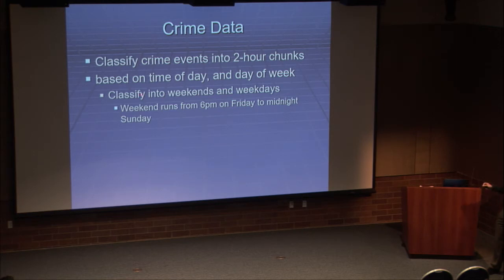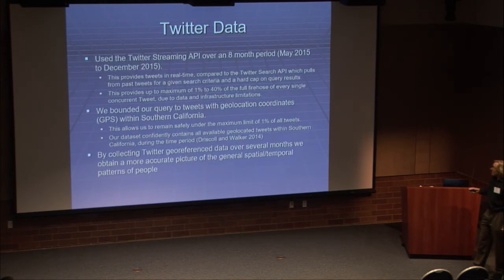And we classify into weekends and weekdays because we think there's different patterns. You could dive down and try to model by specific days, Monday, Tuesday. But when we look at it, Monday doesn't differ much from Tuesday, et cetera. We said the weekend starts at 6 p.m. on Friday and it ends at midnight on Sunday. We think of Friday night, and the evidence sure looks that way, operates differently than a Thursday night or a Wednesday night. So we start the weekend then.